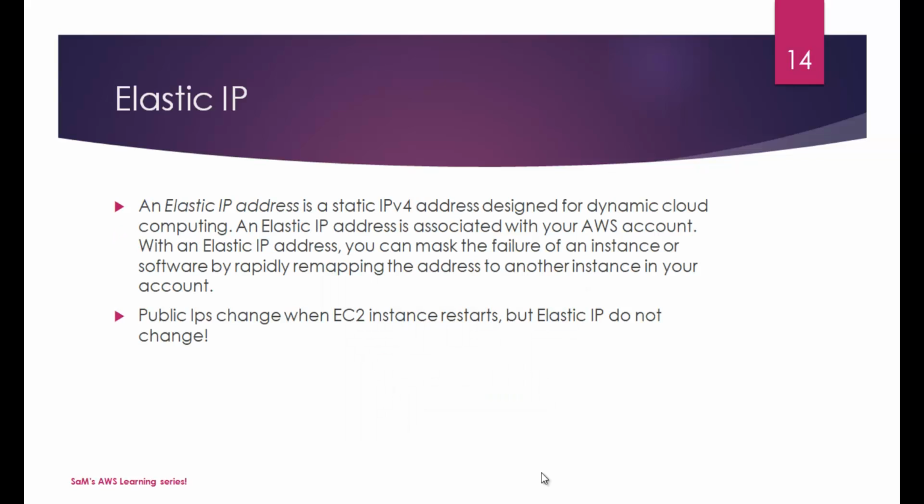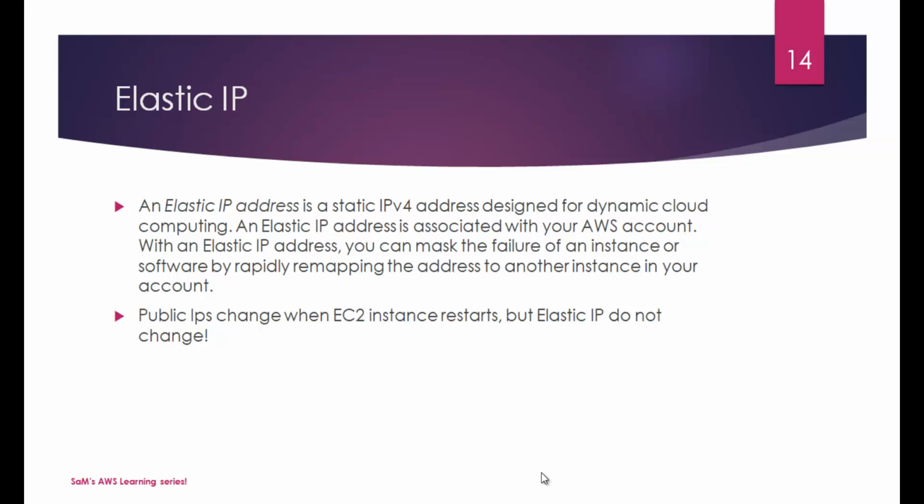And then we have this elastic IP. An elastic IP address is a static IPv4 address designed for dynamic cloud computing. An elastic IP address is associated with your AWS account. With an elastic IP address, you can mask the failure of an instance or software by rapidly remapping the address to another instance in your account. Public IPs change when an EC2 instance restarts, but elastic IPs do not change. You might have seen this already in our lab session.